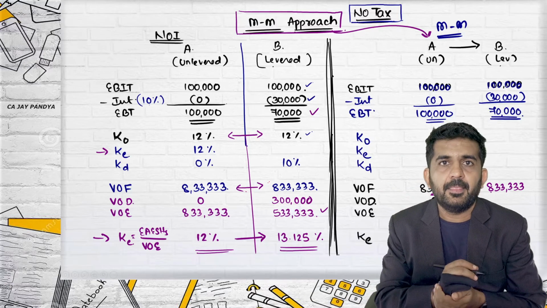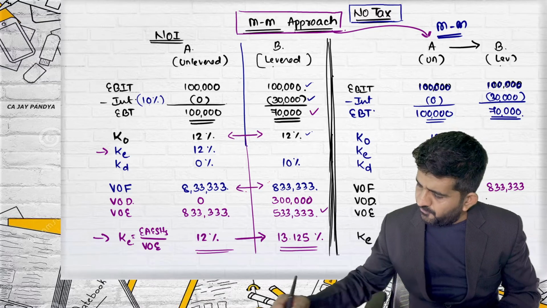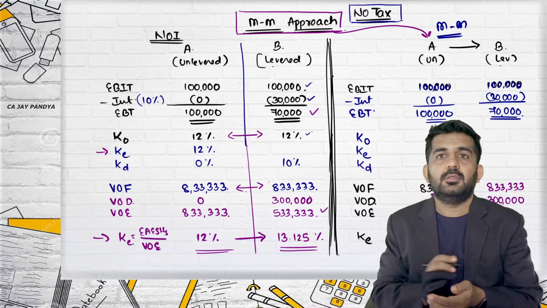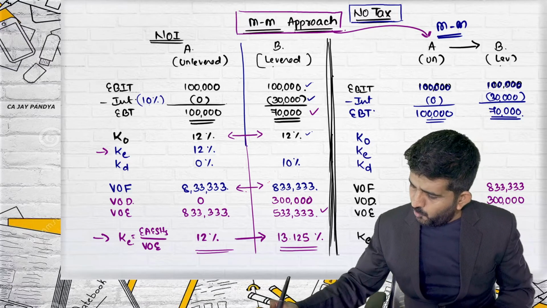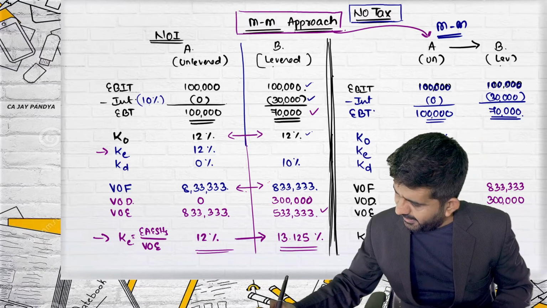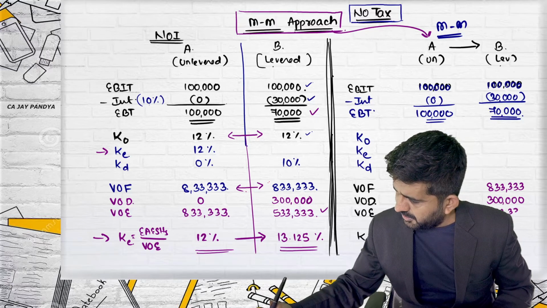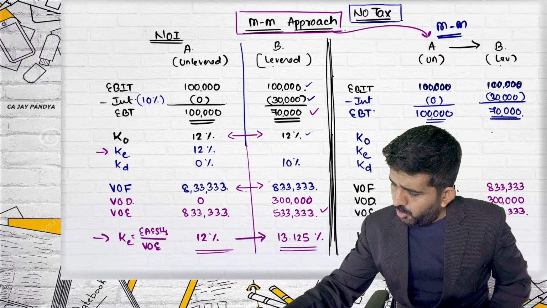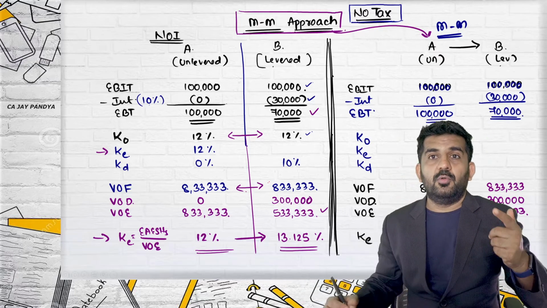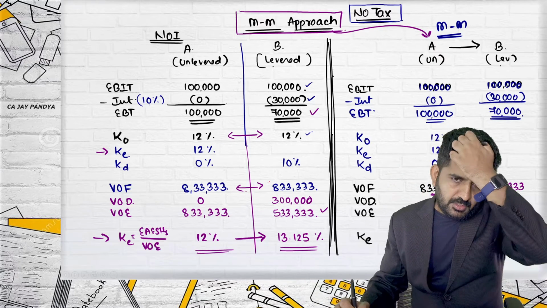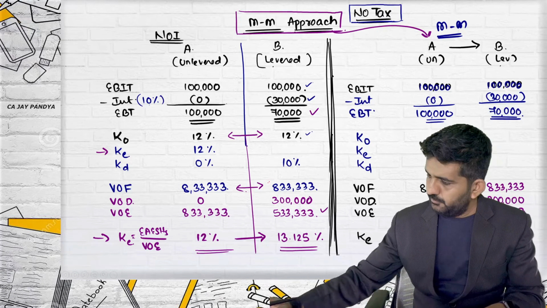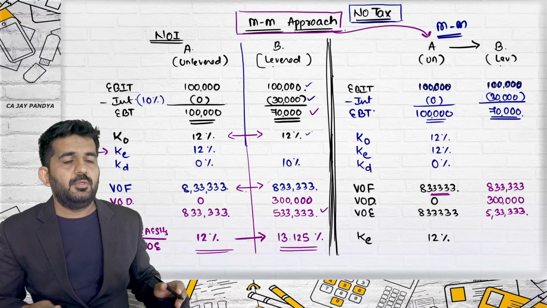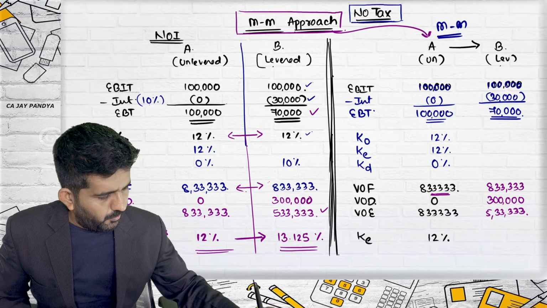8,33,333. What is the value of debt? 3 lakhs. What is the value of equity then? 5,33,333. What is KO? That we'll find out. First, let me go to this.